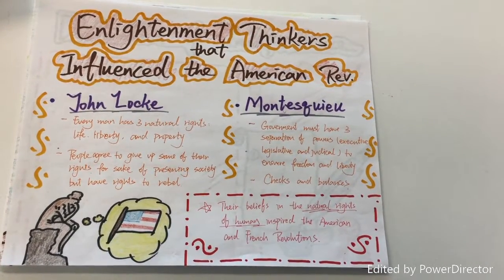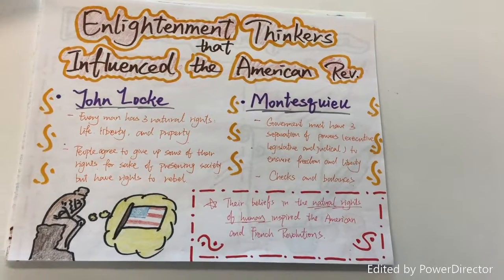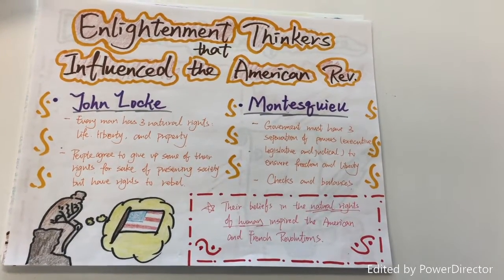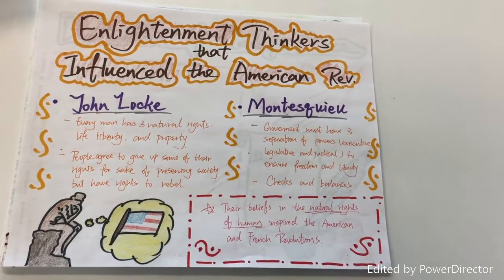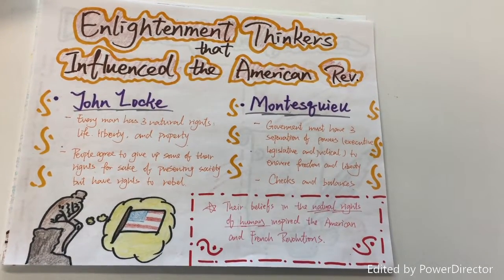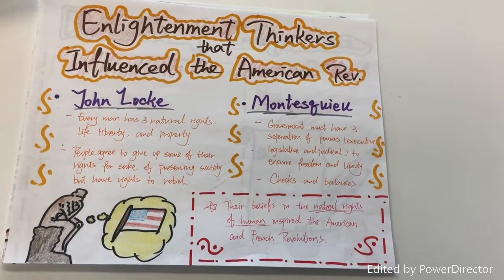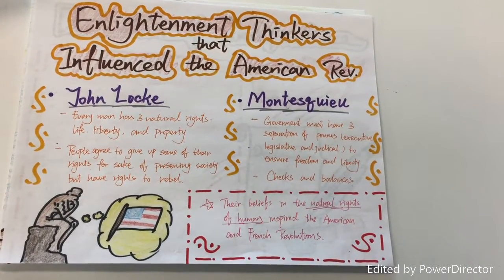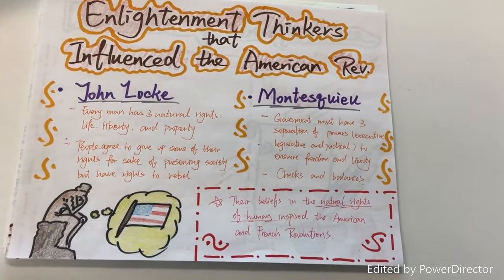Montesquieu. He said that the government must have three separations of powers: executive, legislative, and judicial, and freedom and liberty. He also said that they should have checks and balances. Their beliefs in the natural rights of humans inspired the American and French